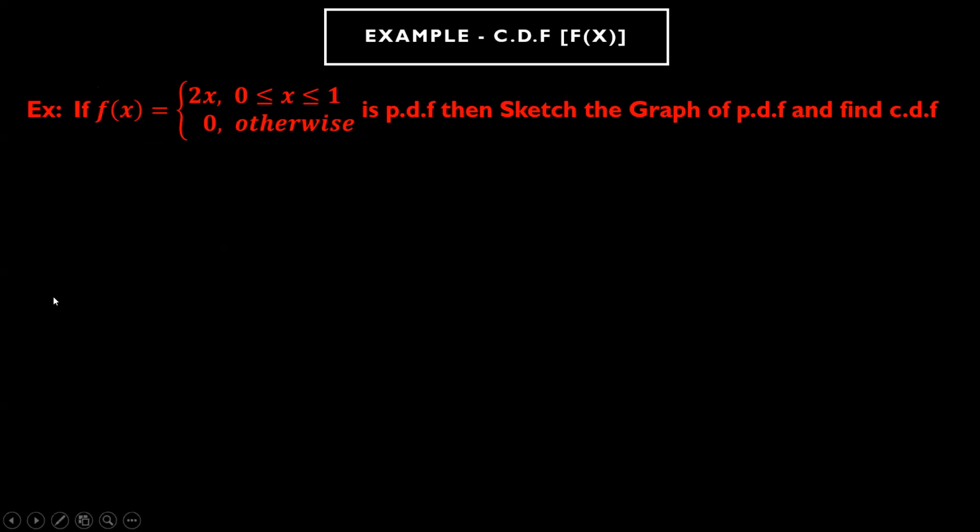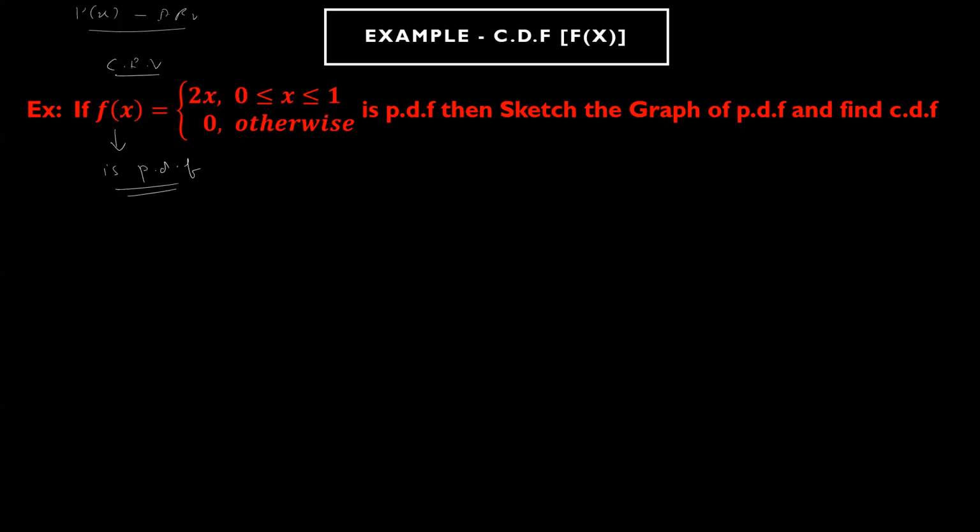Okay, so let us see a quick example of f of x equal to 2x. We will sketch this graph a bit later. First, let me check whether this f of x is a PDF or not. Because it is f of x, I'm talking about a continuous random variable. It is understood that whenever we talk about p of x, we talk about discrete random variables. So first, check whether f of x is a PDF or not.